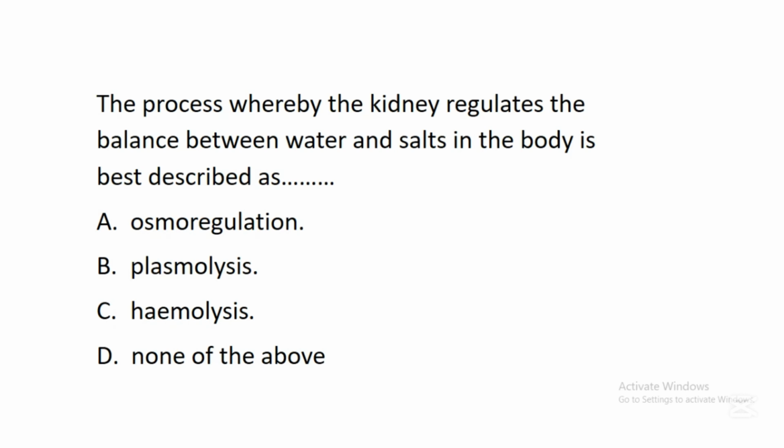The first question we have here says, the process whereby the kidney regulates the balance between water and salt in the body is best described as dash. A. Osmoregulation. B. Plasmolysis. C. Hemolysis. D. None of the above. In this question, the correct answer is A. Osmoregulation. So osmoregulation is the process used by the kidney in regulating balance between water and salt in the body fluids.